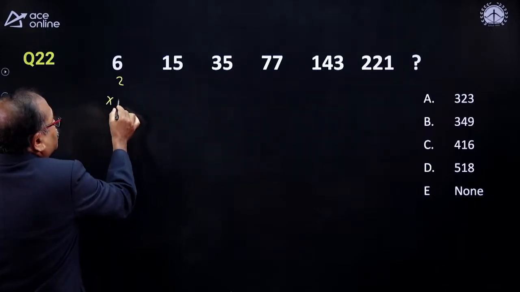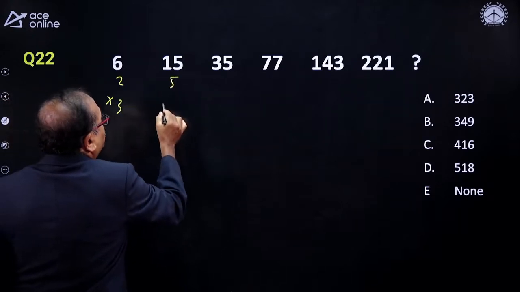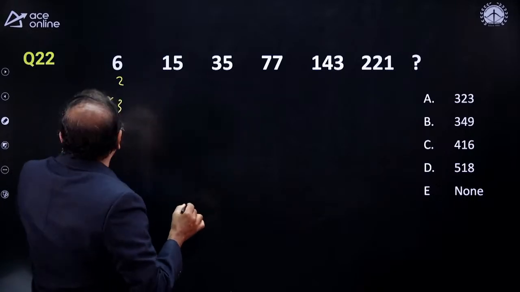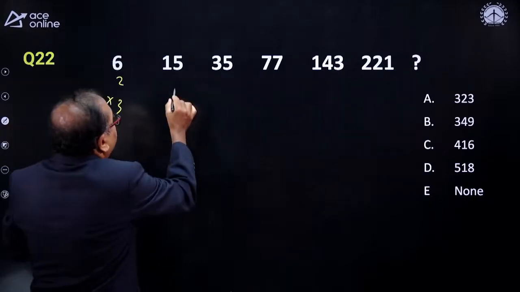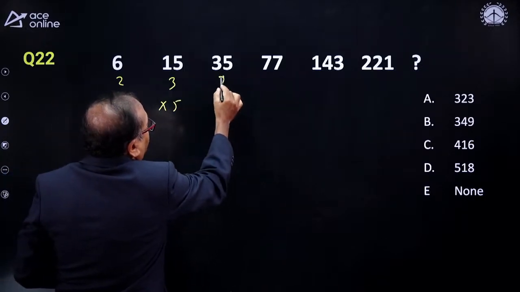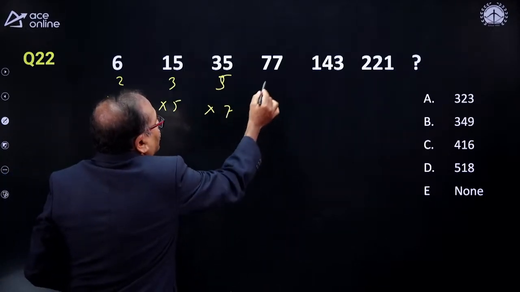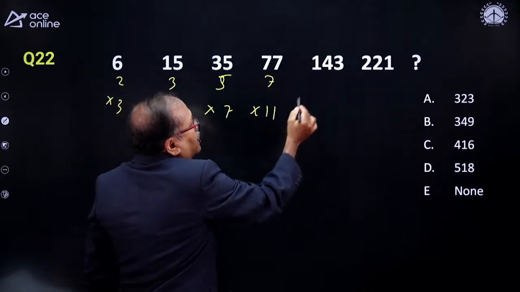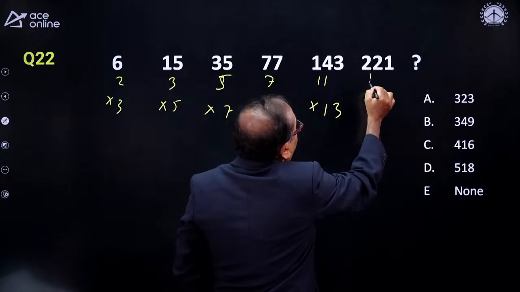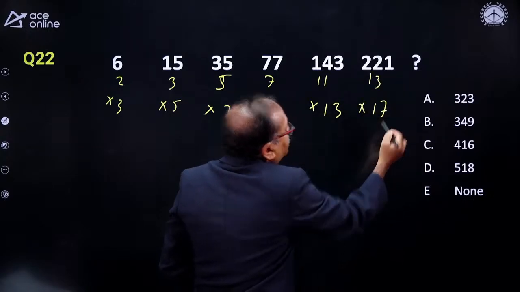Is it not again 2 into 3, 3 into 5? I got the similar relation over here. Look at this one, 3 into 5, and this is 5 into 7, and this is 7 into 11, and this is 11 into 13, and this is 13 into 17.